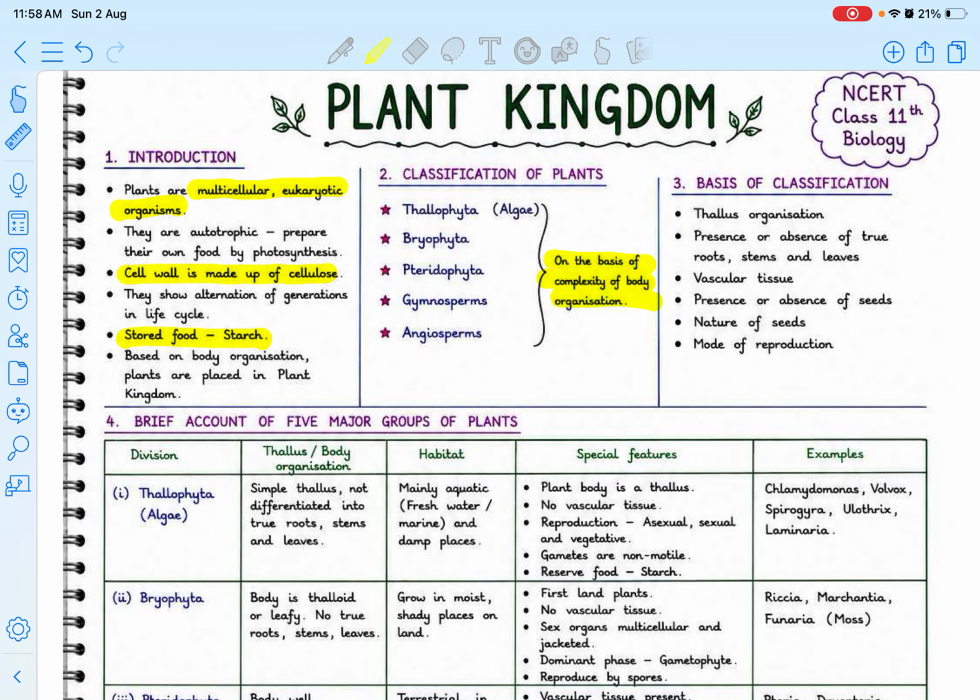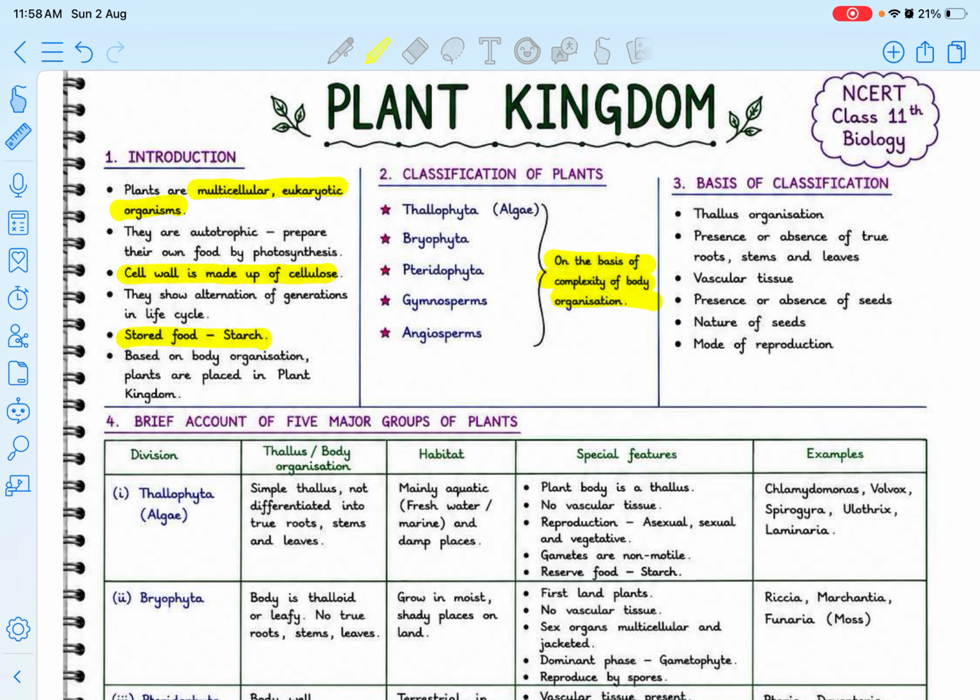If I talk about the classification, they are called Thallophyta, that is algae, Bryophyta, Pteridophyta, Gymnosperm, Angiosperm. Repeat with me: Thallophyta, Bryophyta, Pteridophyta, Gymnosperm, Angiosperm.